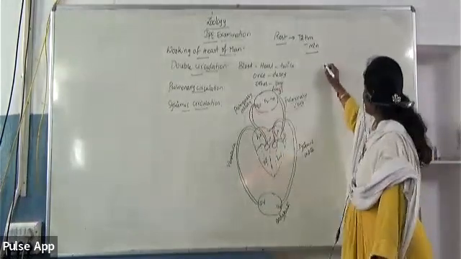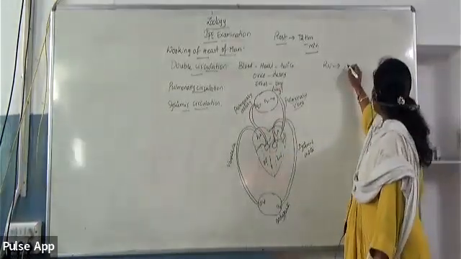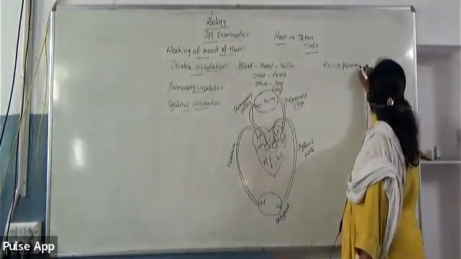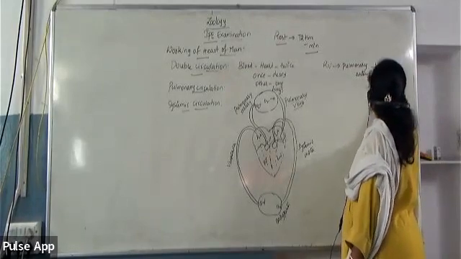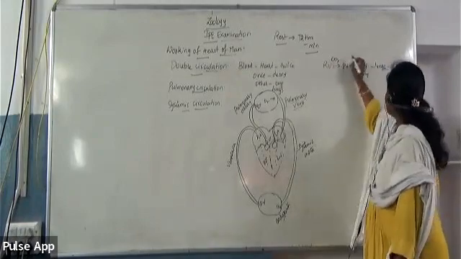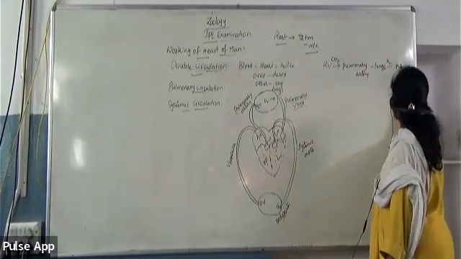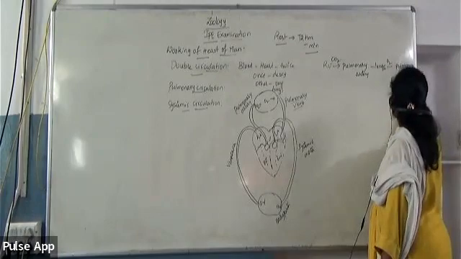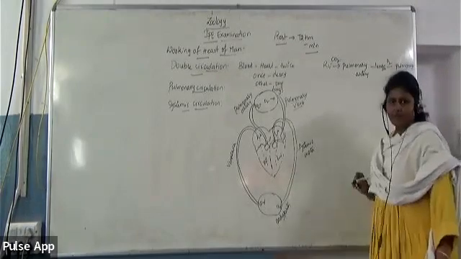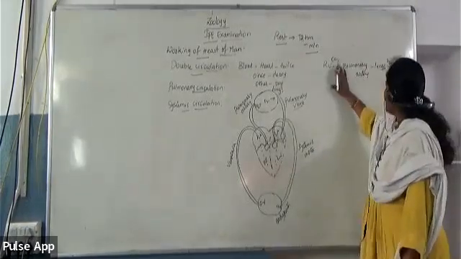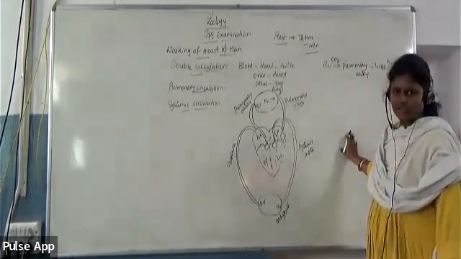So from right ventricle to pulmonary artery to lungs, then in the lungs oxygenation takes place, so that oxygenated blood is collected by pulmonary veins, and now these pulmonary veins are opening into left atrium of the heart. So this is only called as pulmonary circulation.